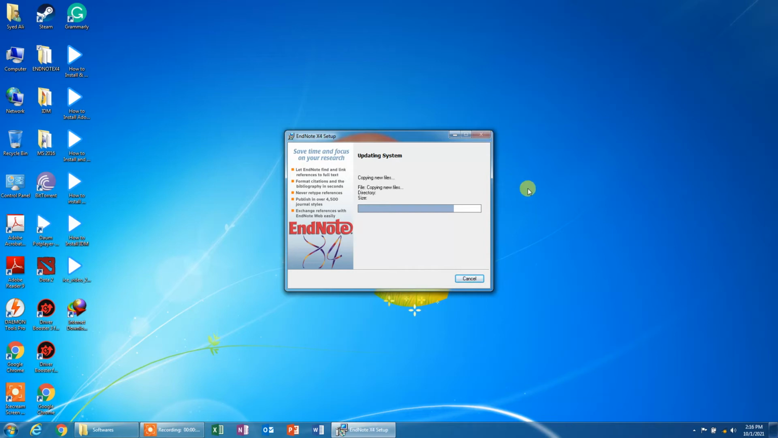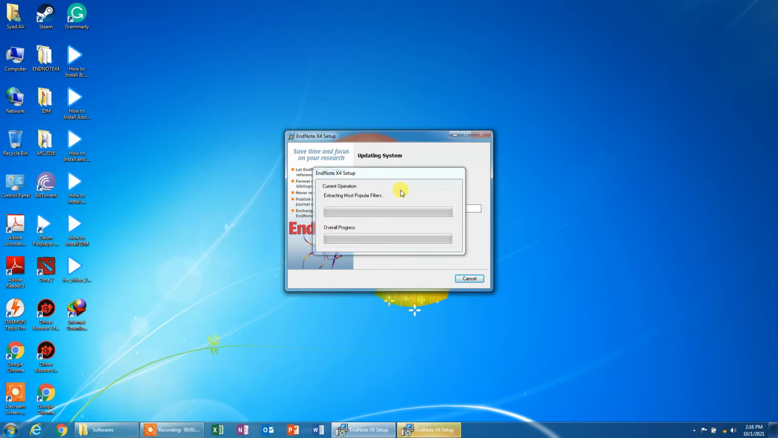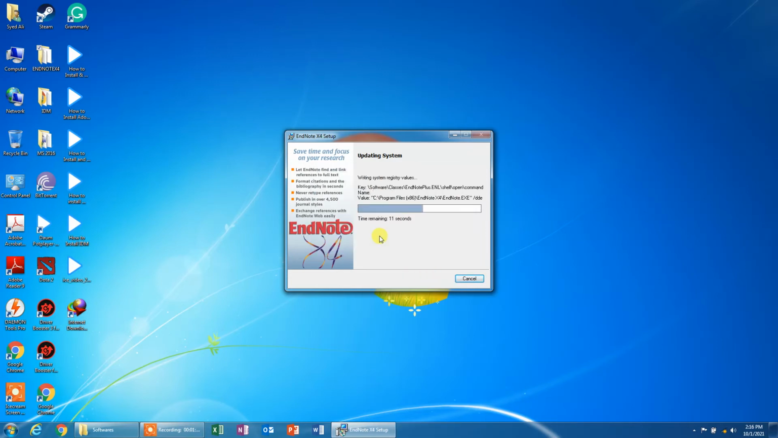So this is very useful software, but there is sometimes a problem that it does not get integrated with Microsoft Office, especially Microsoft Word. So we'll try to see whether it is integrated in it or not.